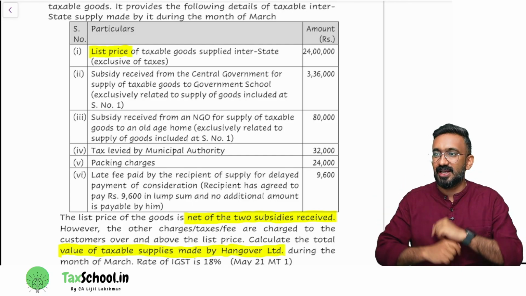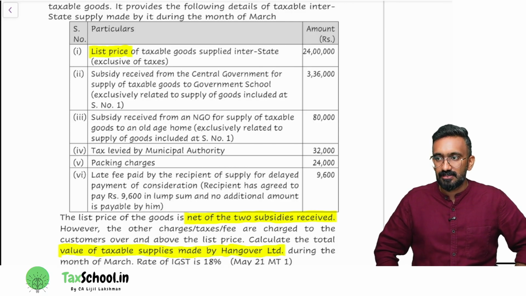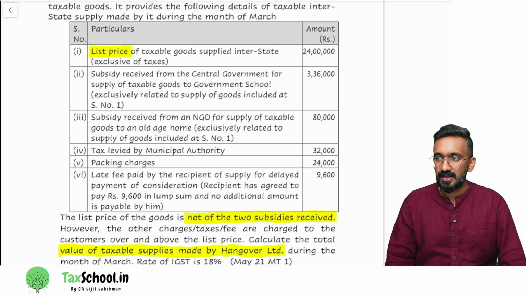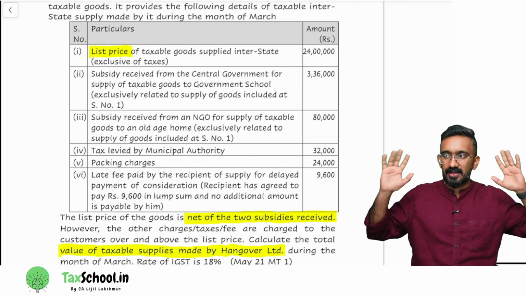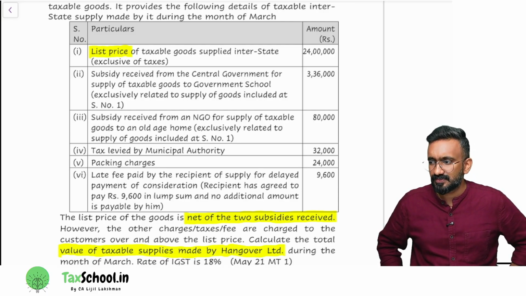It will come automatically. Then next is late fee. Point number 6, late fee. In particulars column, you write point number 6, late fee. Okay, stop there and then discuss this. Should I include late fee into the value? Yes. Which clause is talking about late fee?